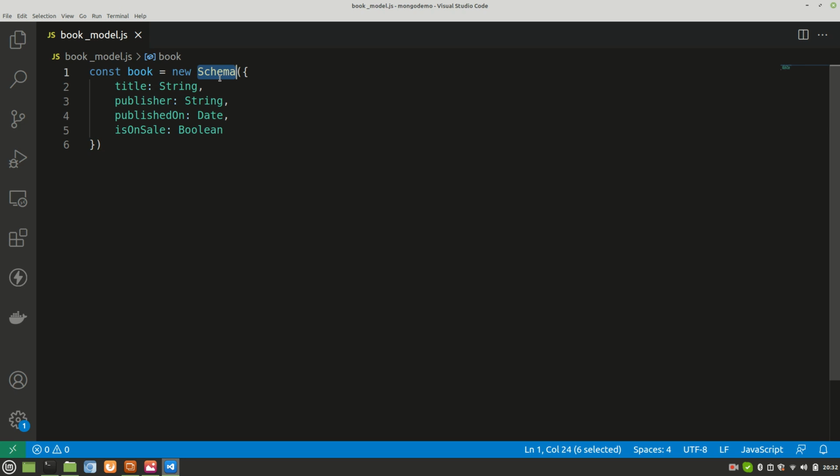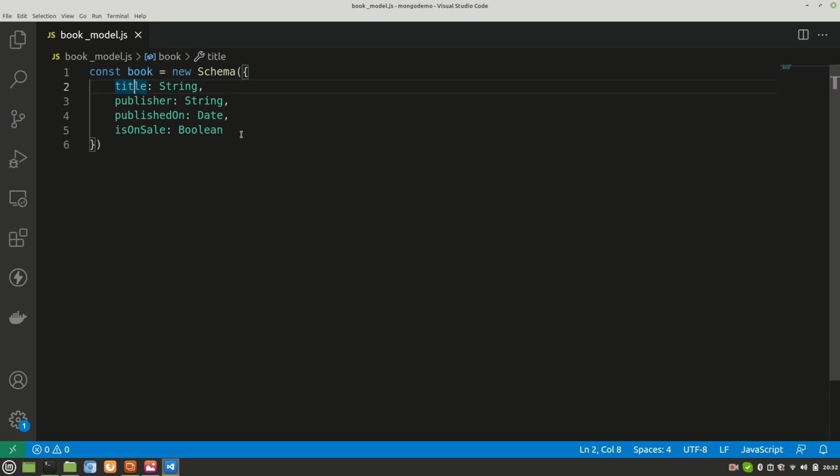We'll be having one title for the book, which will be of type string. Publisher will be of type string. Published on will be of type date, and is on sale maybe is of type boolean. So this is how we structure the data.